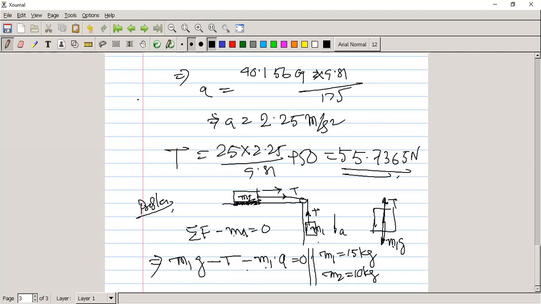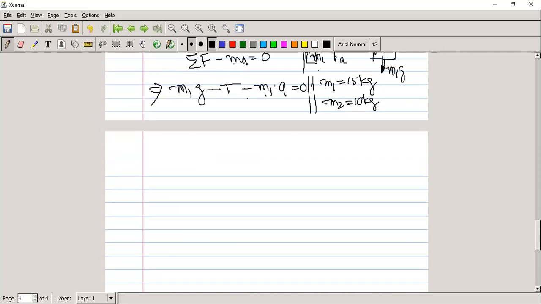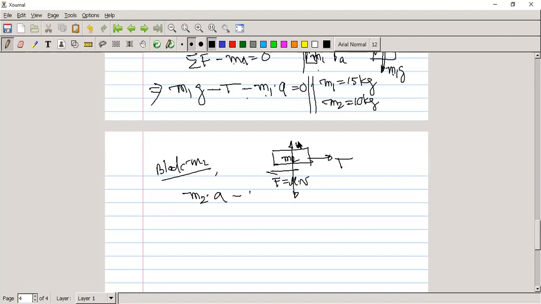Now for m2, for block m2, we first draw the FBD. On this side is T. If it goes in that direction, f is in this direction, which is mu into N, and N means the weight. Upward is the normal N, downward is m2 into g.